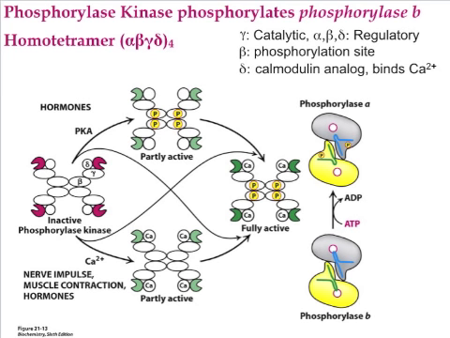We know that glycogen phosphorylase B is activated when it's phosphorylated to become phosphorylase A. We also know that this happens through the action of phosphorylase kinase, which is activated by both phosphorylation and by calcium. So now what we need to know is what phosphorylates phosphorylase kinase, and how there's an increase in calcium in the cell.